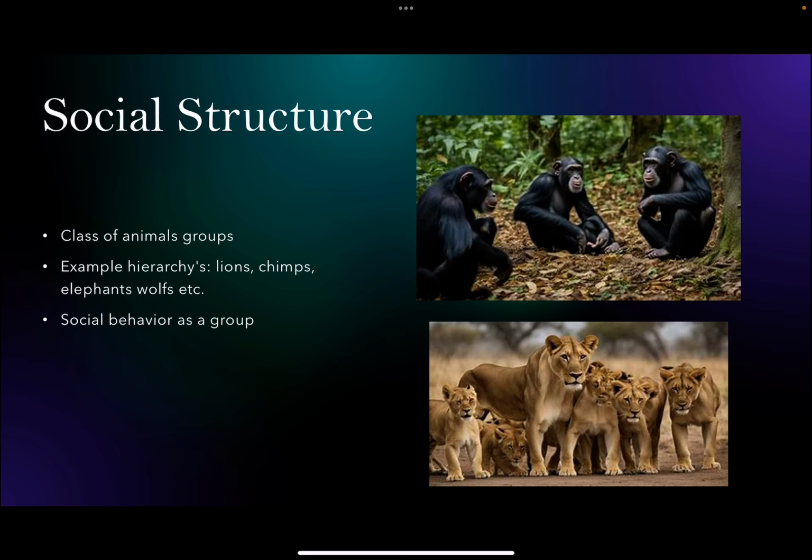Social structure. Class of animal groups. Examples such as lions, chimps, elephants, and wolves. This relies on social behavior as well.